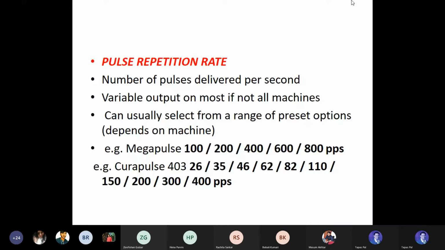Variable output is on most, if not all, of the machines, but it's not there on all the machines. Now it can usually be selected from a range of preset options, depending on the machine. Sometimes it can be mega pulse like 100, 200, 400, 600 and 800 pps, and Cura pulse like 26, 35. There are different machine names, the mega pulse option and the Cura pulse option. Depending upon the option, you can decide which one you want to use to treat which condition. That's the pulse repetition rate.